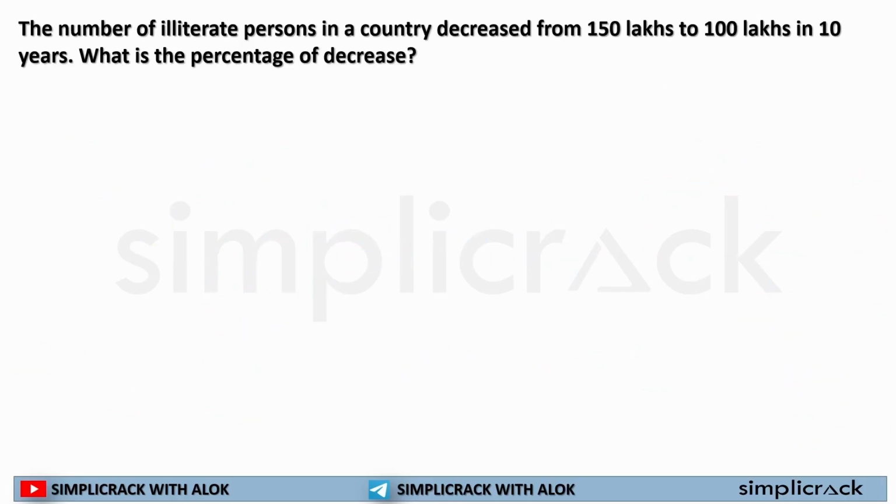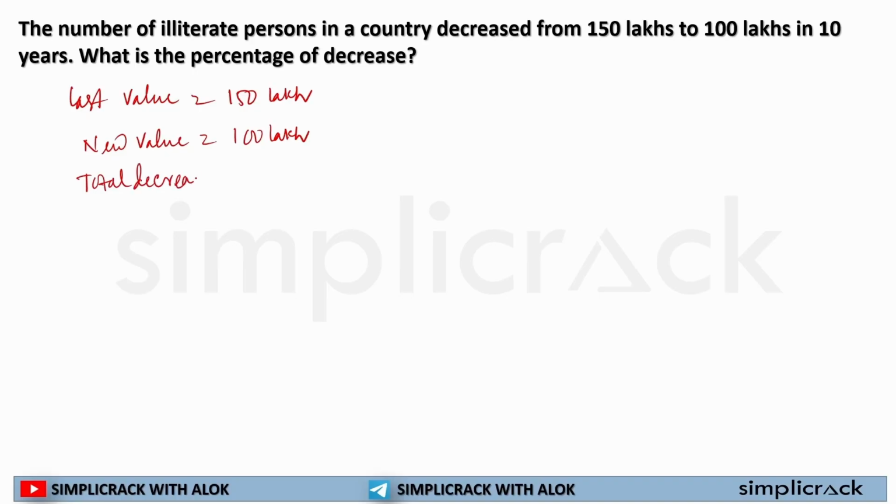Let's solve one more question. The number of illiterate persons in a country decreased from 150 lakhs to 100 lakhs in 10 years. So the last value or the base value is what? 150 lakh. The new value or the current value is what? 100 lakh. Total decrease is what? 150 minus 100 lakh. That is 50 lakh.